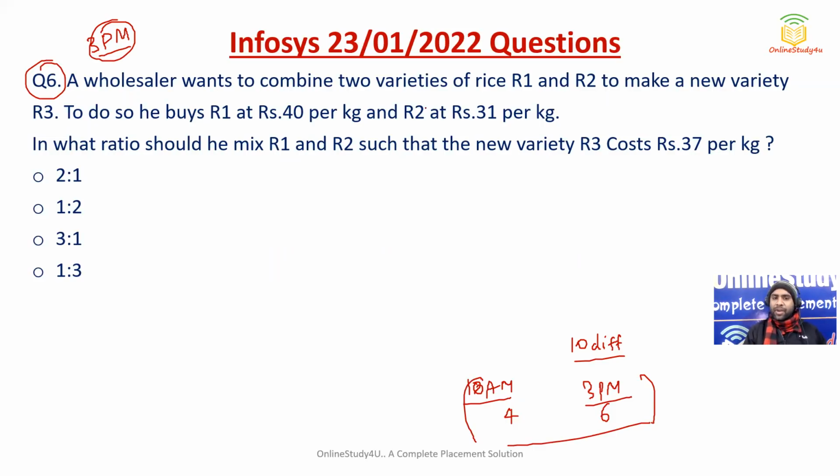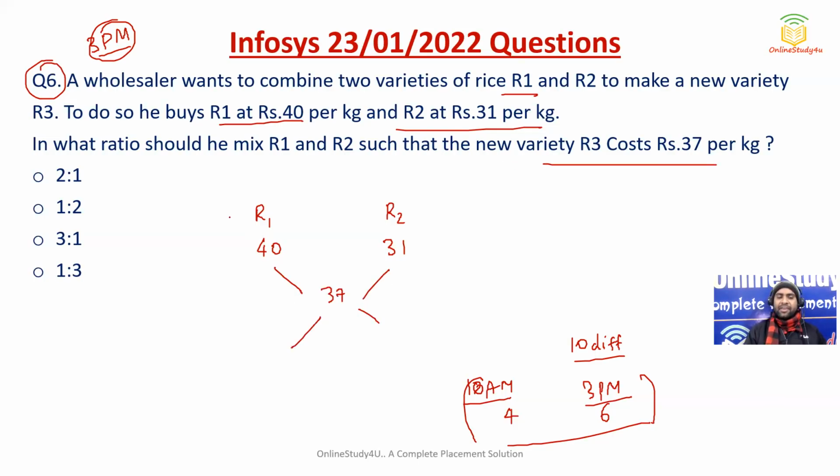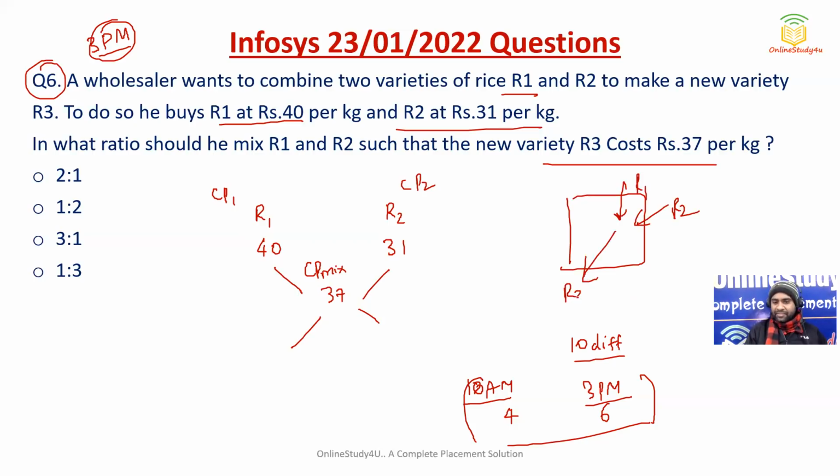A wholesaler wants to combine two varieties of rice, R1 and R2, to make a new variety, R3. If he buys R1 at 40 and R2 at 31 rupees per kg, in what ratio should he mix R1 and R2 such that the new variety R3 costs 37 rupees per kg? So here cost price 1 and cost price 2 will be there, and this will be the cost price of the mixture after mixing R1 and R2. So basically we are mixing R1 and R2, making R3 and selling.